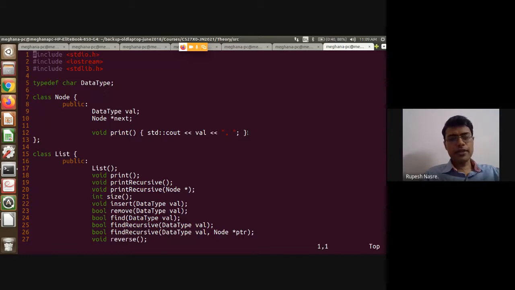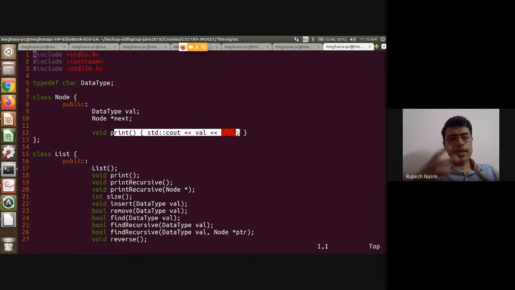Why have I defined it this way? I could have just printed that value from there, but as a modular programming procedure, if I make changes to node, it is easier for me to make changes here rather than going into all the users of node, right? List is a user of node, a customer or a client of node, because it is making use of the node class.